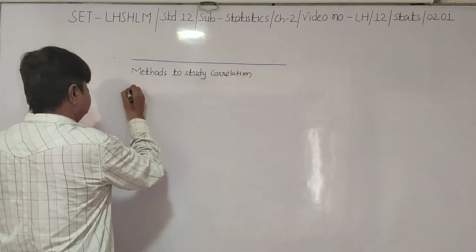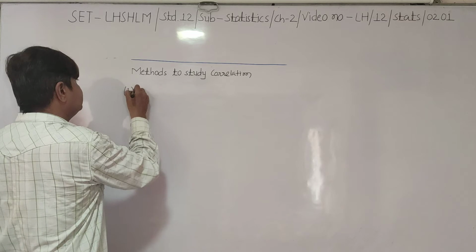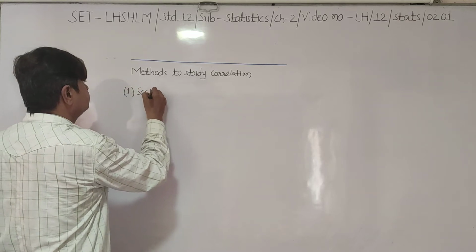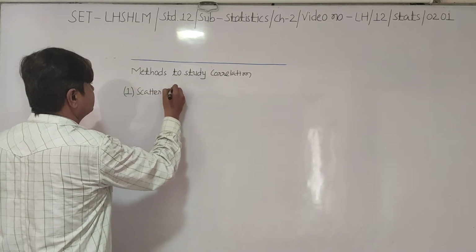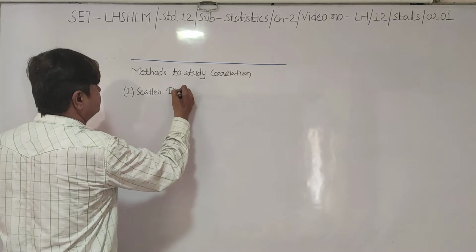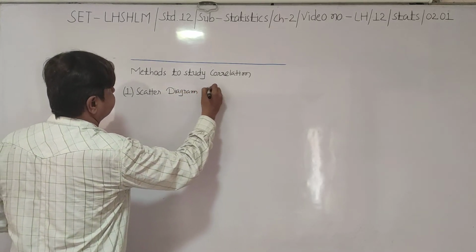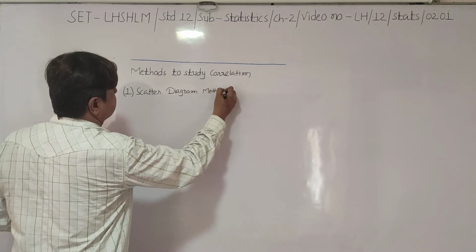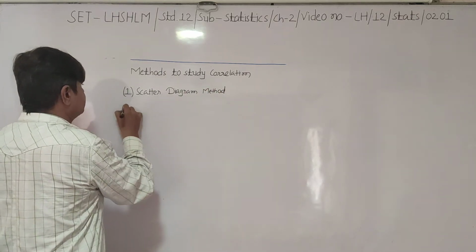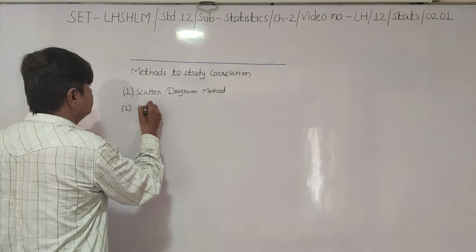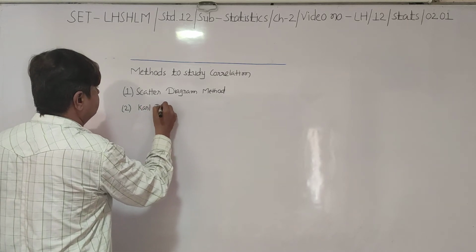First method is called scatter diagram method. Then second method is called Karl Pearson's method.